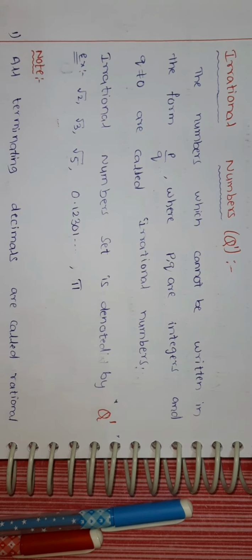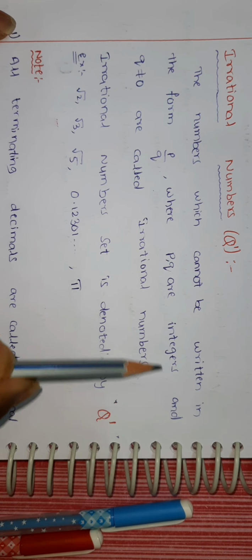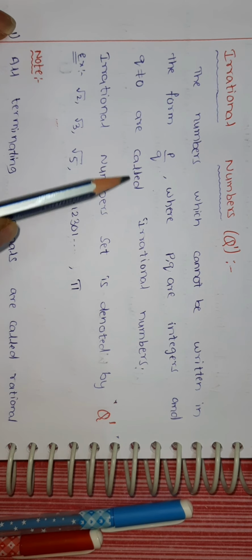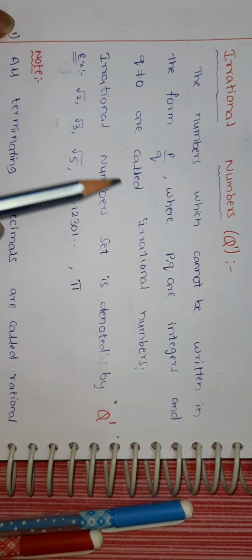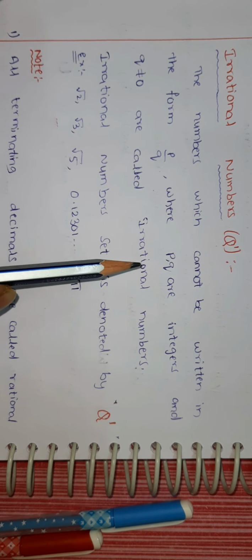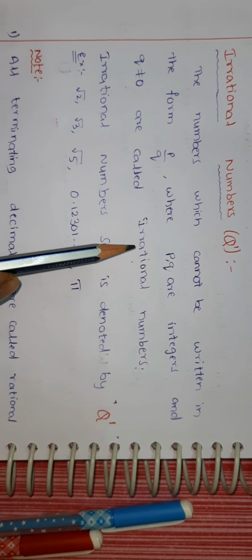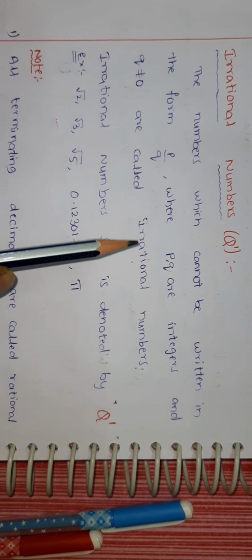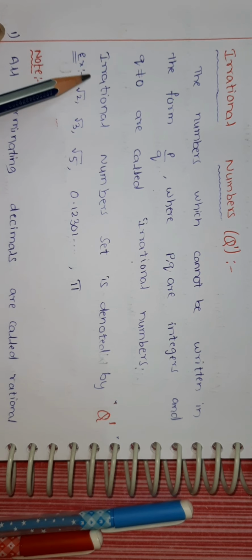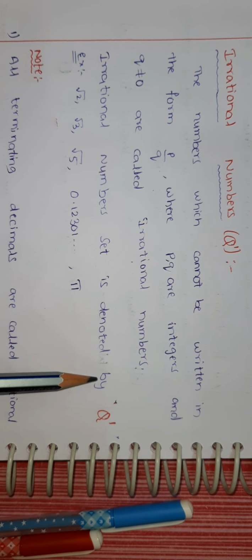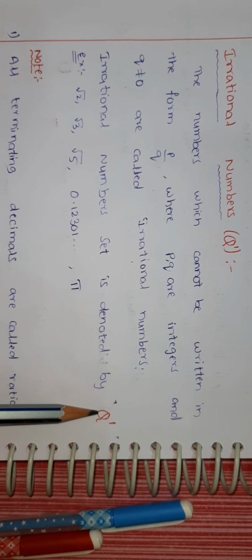The next number set is irrational numbers. Simple: the numbers which cannot be written in the form of p by q, where p, q are integers and q is not equal to 0, are called irrational numbers. Simply, the numbers which are not rational are irrational numbers. The irrational number set is denoted by capital Q dash.